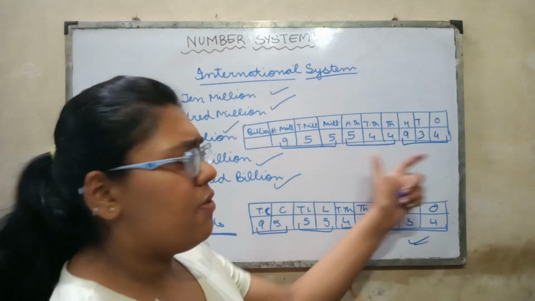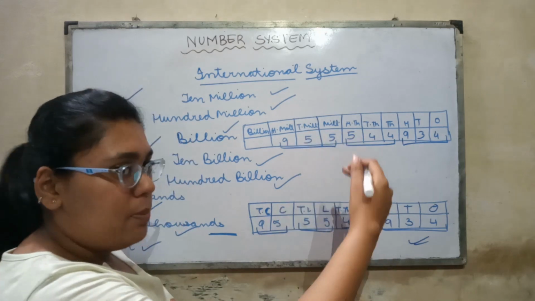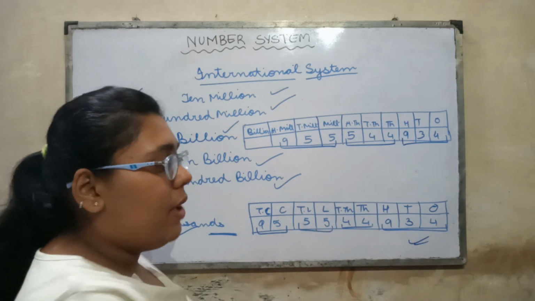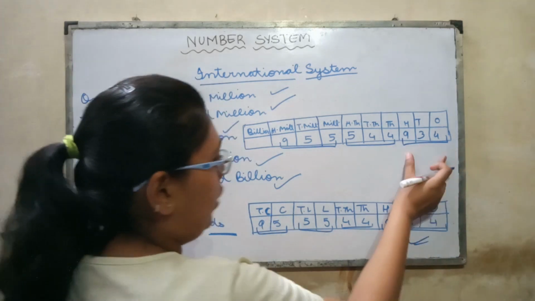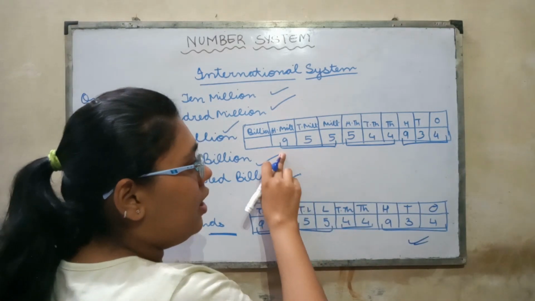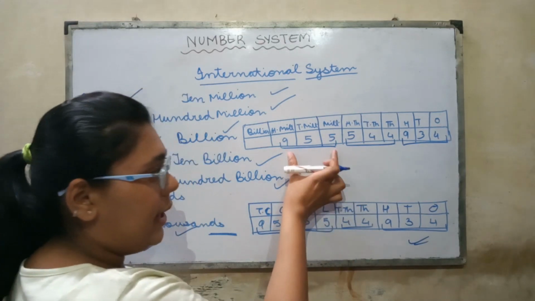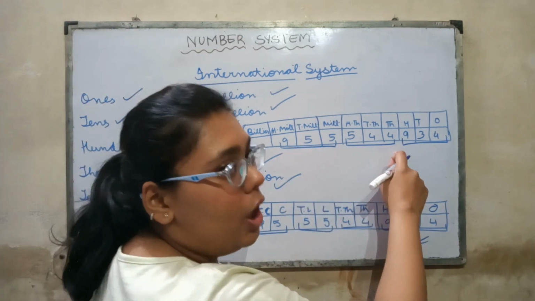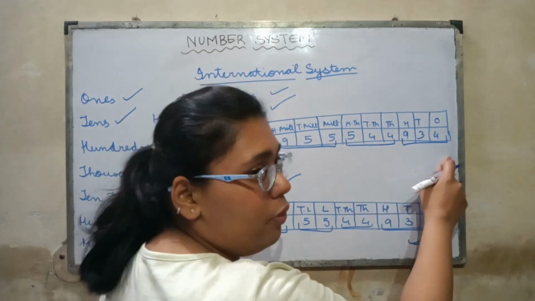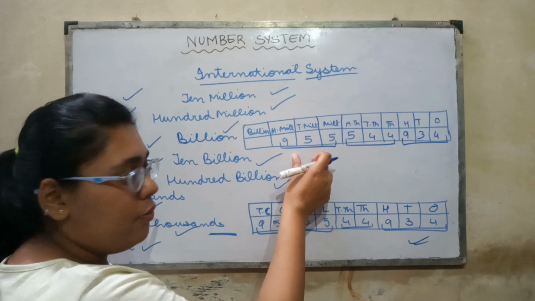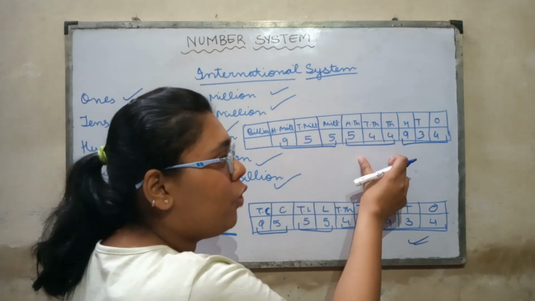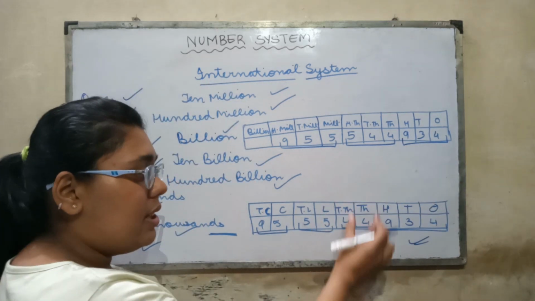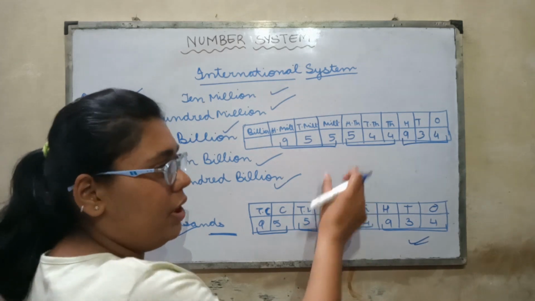Again coming to this number system, I'll also explain how this division is being made. Let me first explain the process, then I'll explain the division, because now we'll also have to insert the commas while writing this in number form. So this will be 955 million. You have to take all the million values together. 955 million 544,934. So these are the same numbers being represented in two different number systems.